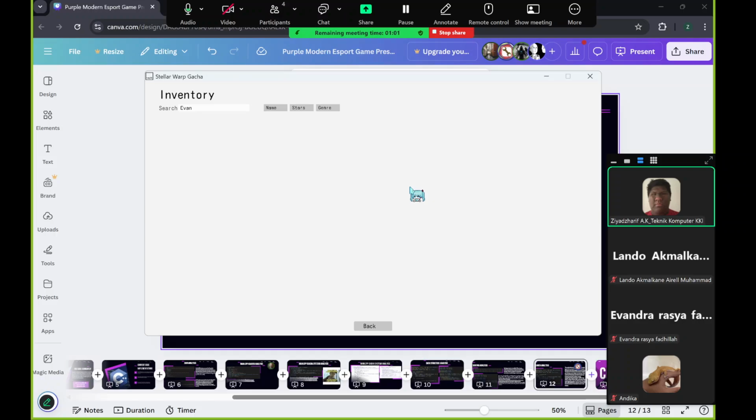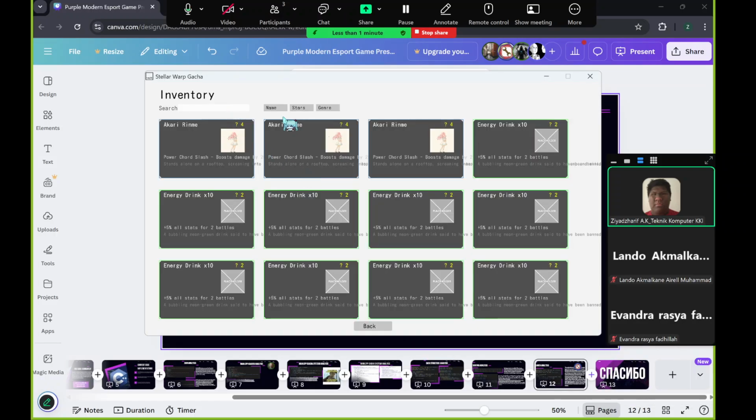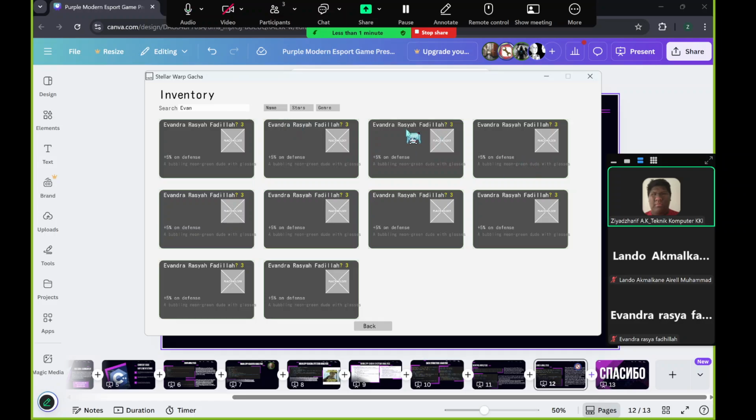And then you can also type in a name. Let's say F1. It's a bit laggy. You can also type in the name F1. As you can see, this only shows F1 characters and shows nothing else.